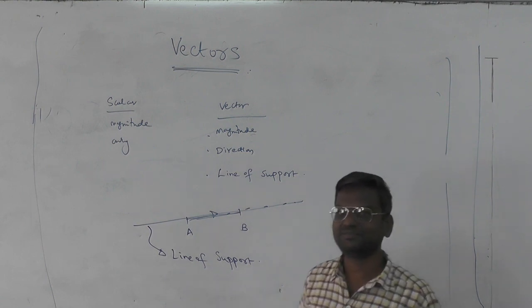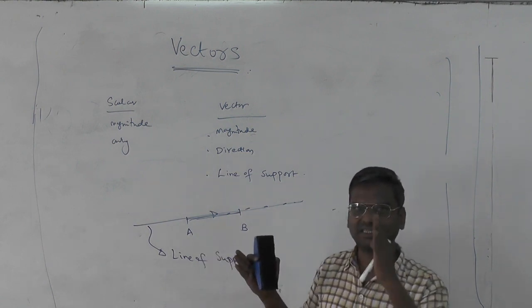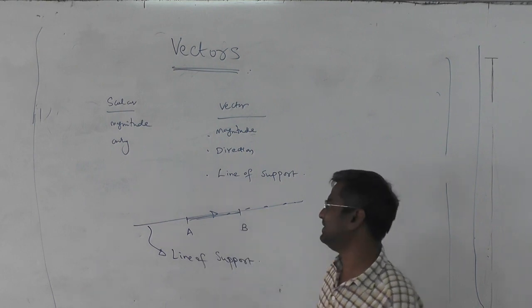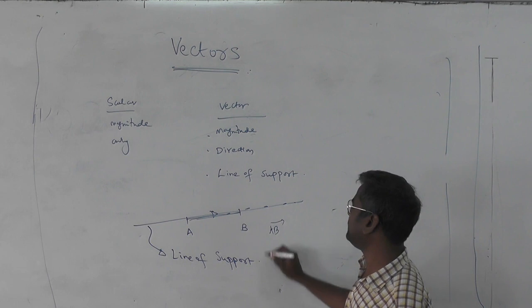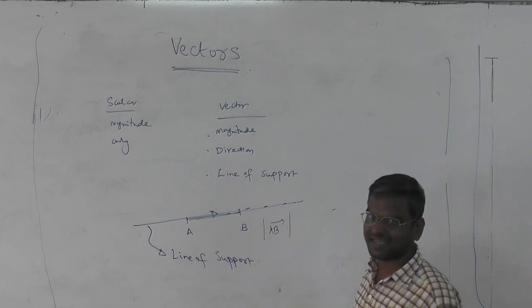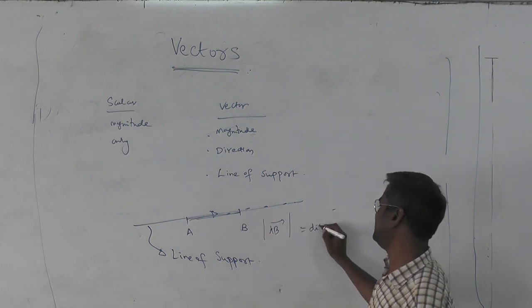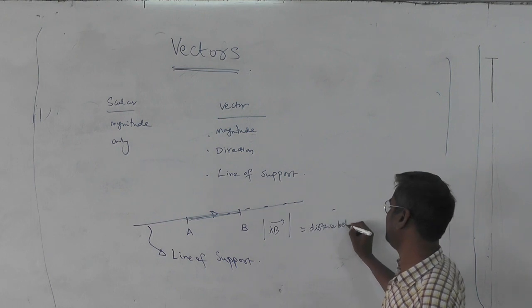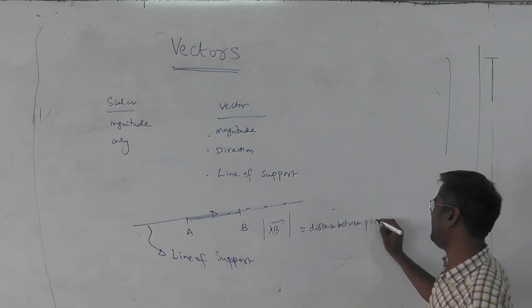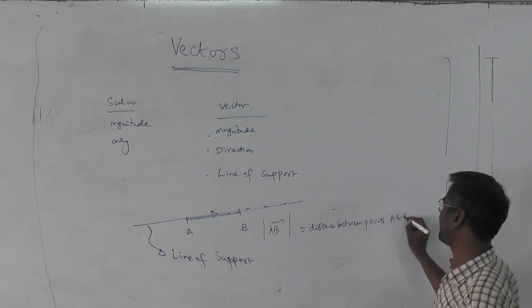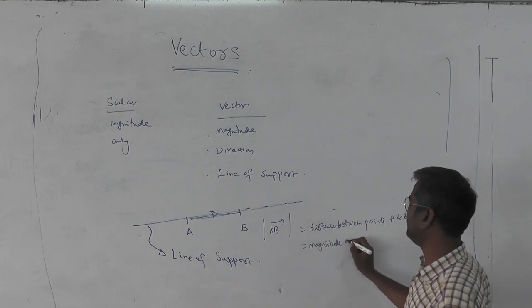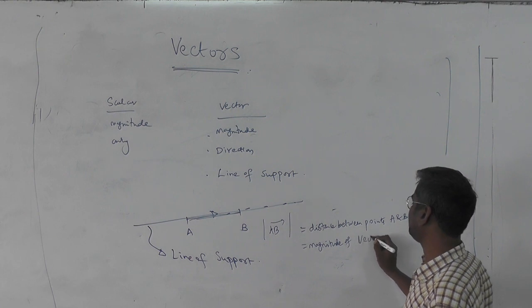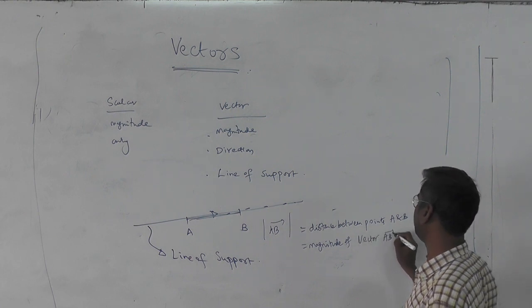Its magnitude. Magnitude is nothing but the distance between the initial point and final point. So if AB bar is the vector, magnitude is usually denoted as mod AB bar. That is nothing but the distance between points A and B. It is known as the magnitude of vector AB bar.